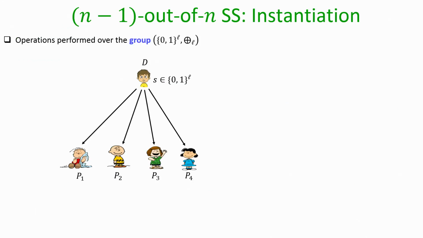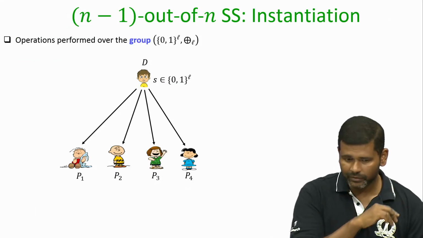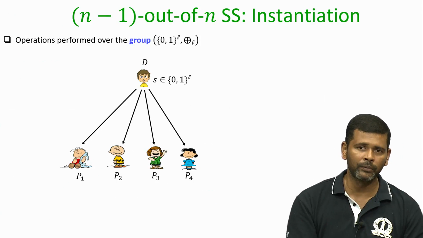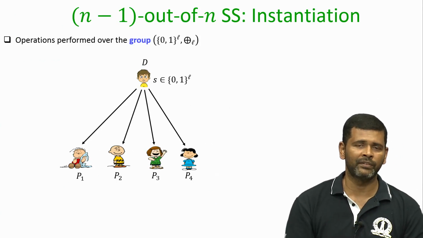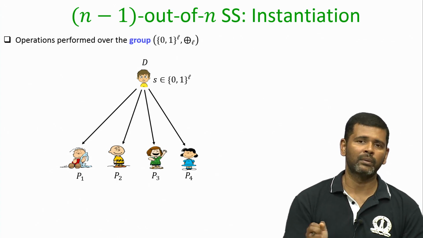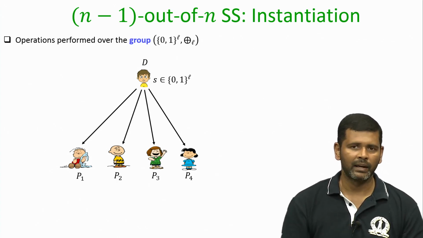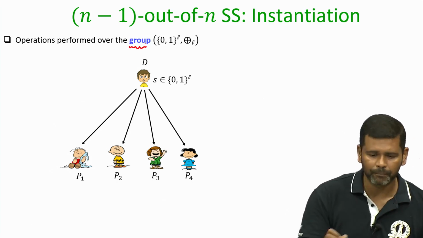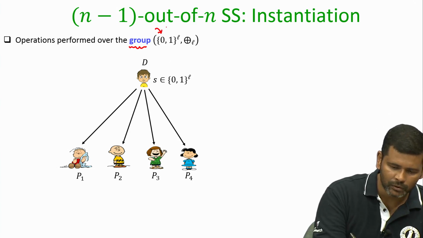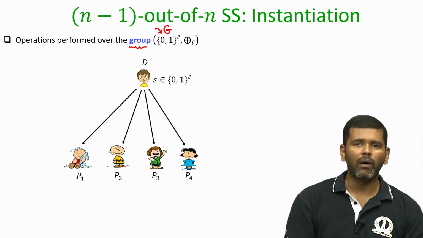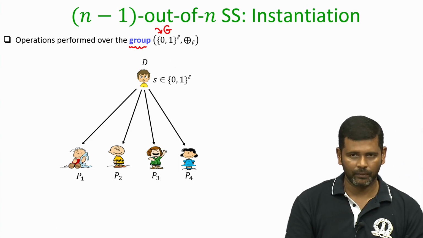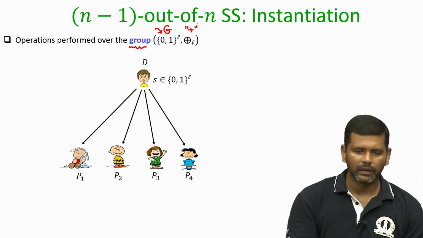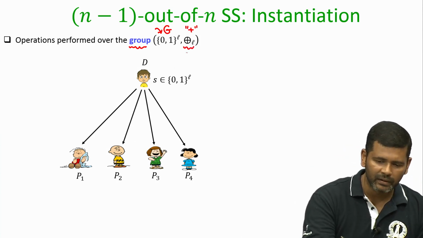So, I will make this intuition more specific by taking concrete examples of groups. I will take two specific groups where I will show you the instantiation of this additive secret sharing, and for both these groups we will analyze the privacy property. So, let us take the first candidate group, where my group G consists of all bit strings of length L bits, and my abstract plus operation is the bitwise XOR operation.